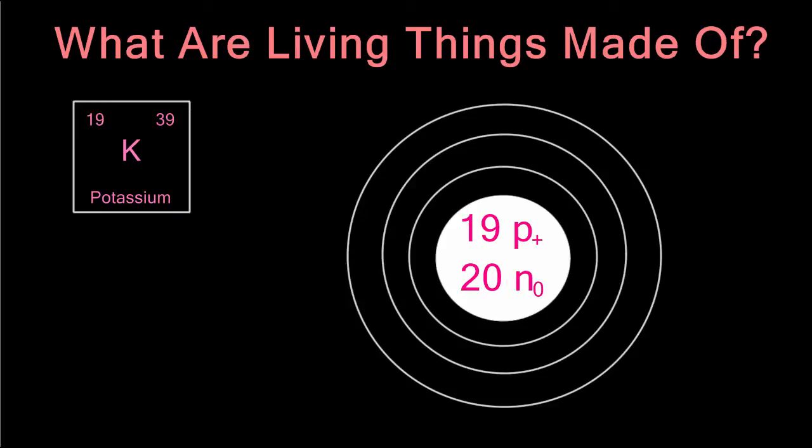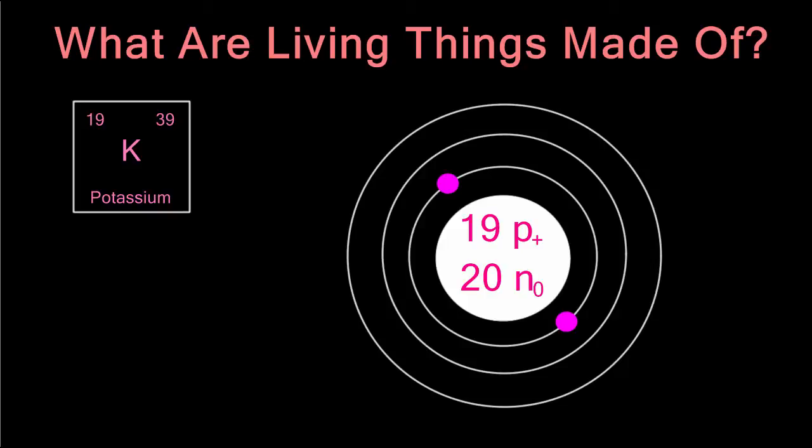This potassium atom is neutral. So however many plus charges we have, we have to have the same number of minus charges to balance it out. There are 19 protons in the nucleus, so that means we need 19 electrons to balance it out and make it neutral. To draw these electrons, we'll have to go orbital by orbital. We can fit 2 electrons in the first orbital. There are 19, so we don't stop there. We need 17 more electrons in those orbitals.